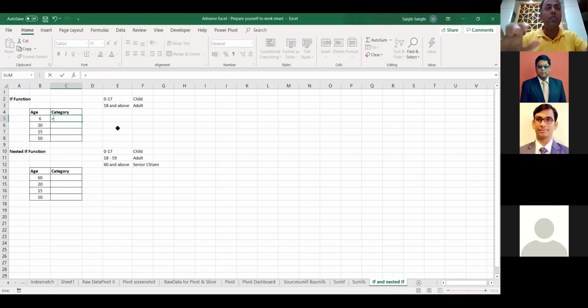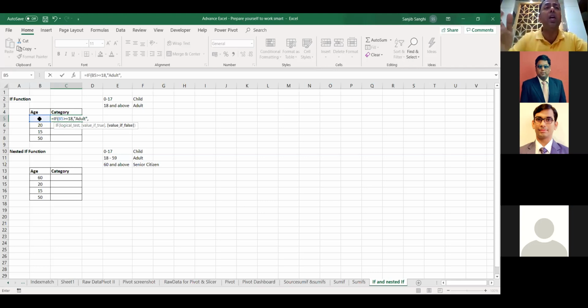Boom. What's my logical test? My logical test is the age. If age is greater than or equal to 18, comma, I will put in a quote and say adult, because it will not take the text unless I put it in quotes. Now that's my first condition, and my second condition is simply I'll type in child.